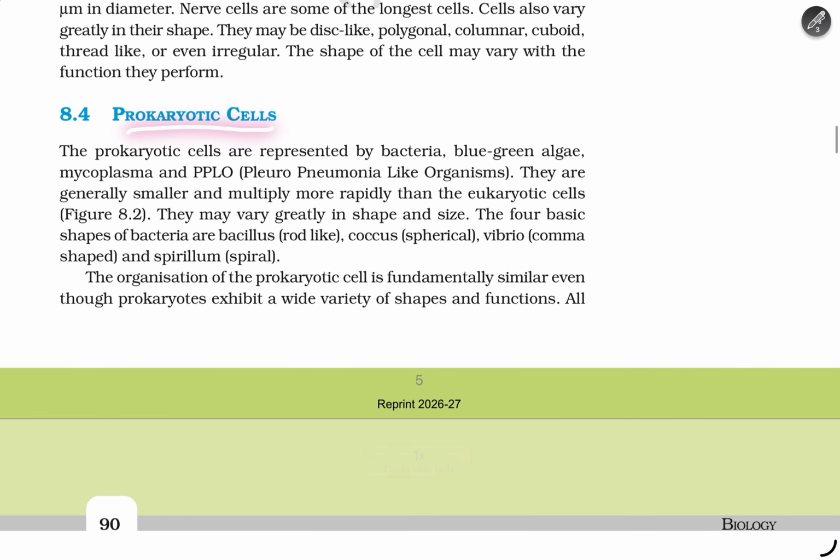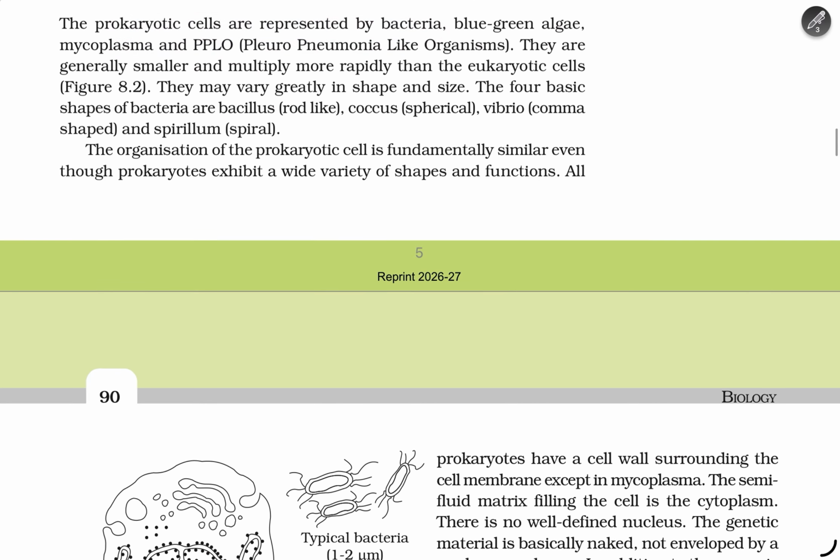A prokaryotic cell. The prokaryotic cells are represented by the bacteria, the blue-green algae, and the mycoplasma, pleuropneumonia-like organisms. They are generally small and multiply more rapidly than the eukaryotic cells. They may vary greatly in shape and size. The four basic shapes of bacteria are bacillus, rod-like; coccus, spherical; vibrio, comma-shaped; and spirillum.